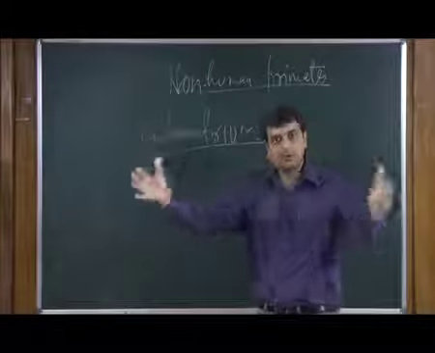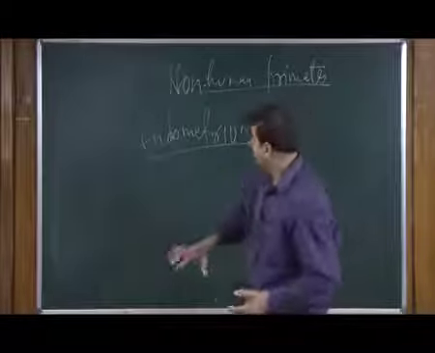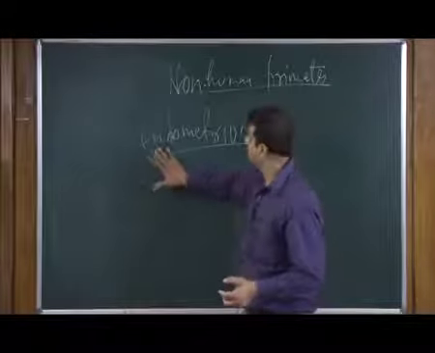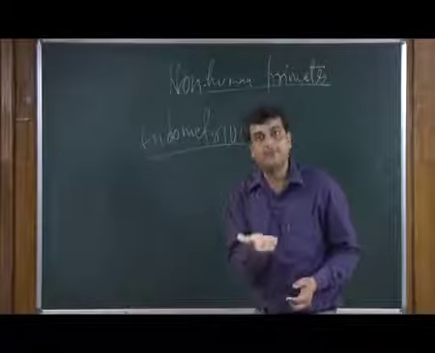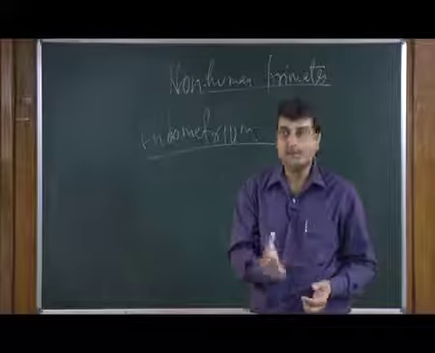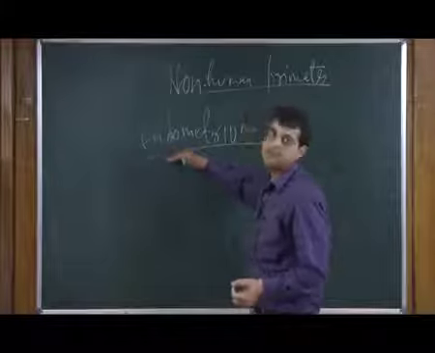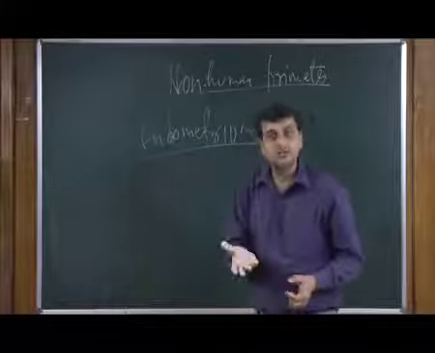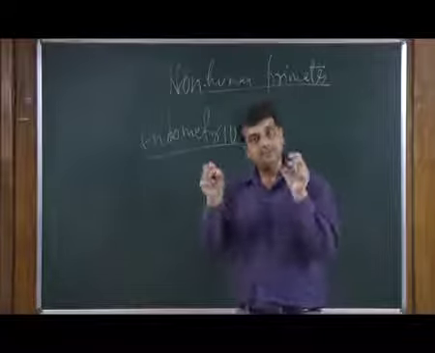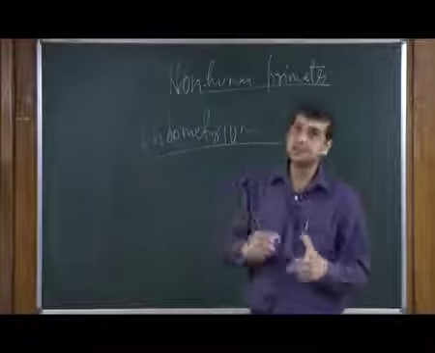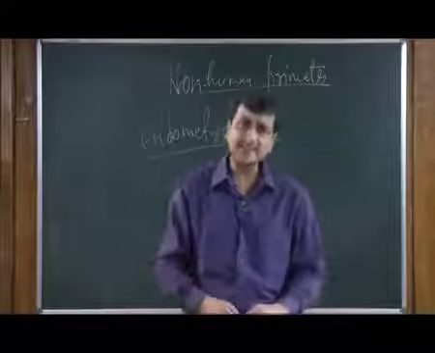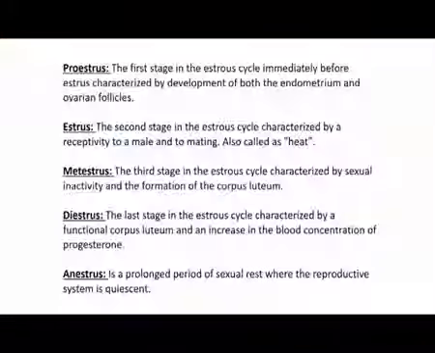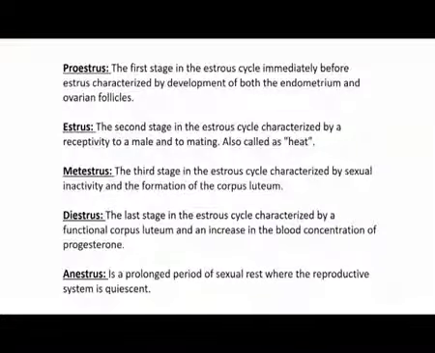So, the whole atmosphere needs to get ready, and that readiness, preparedness is coming by the specific covering of the endometrial layer, and that is why endometrium is very important. The inner lining of the uterus will form a very specific covering in order to sustain the growing fetus. So, let us go to the slide, and once again we will see what is proestrus: basically the development of both endometrium and the ovarian follicles, which we have already understood.